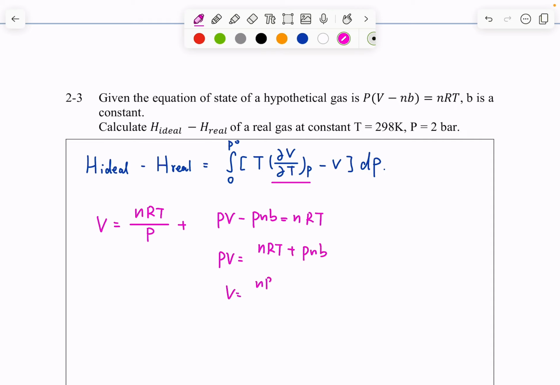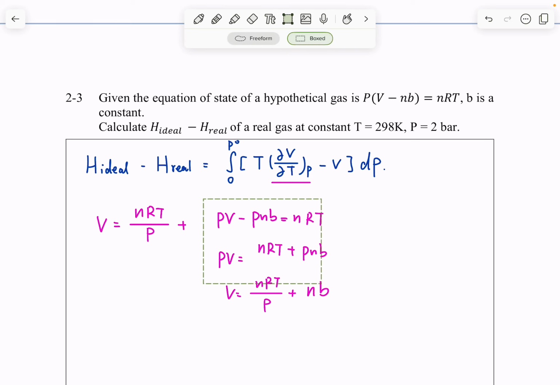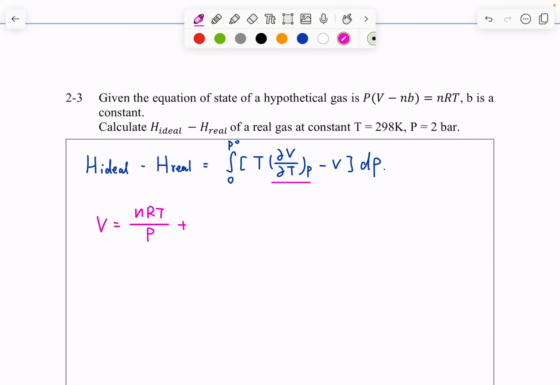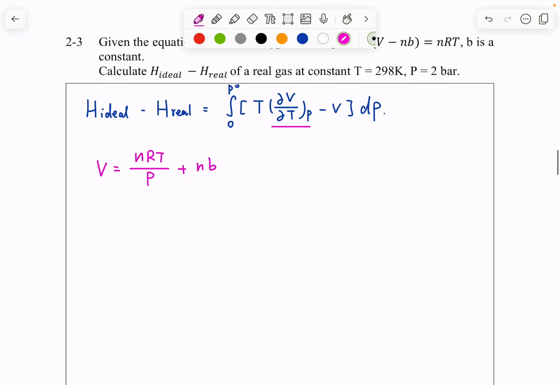So volume equals nRT over pressure plus nB, because pressure and pressure cancel out. And we can solve for dV over dT at constant P, that equals nR over P.